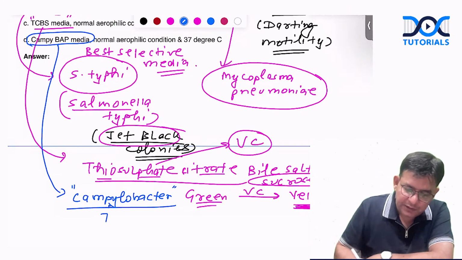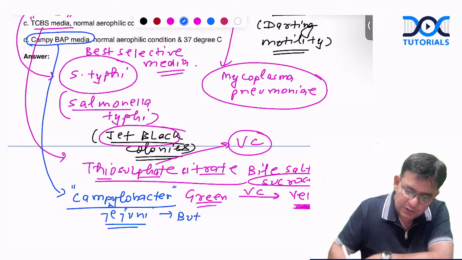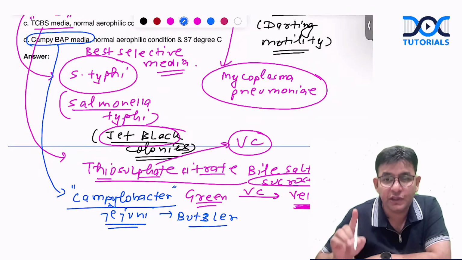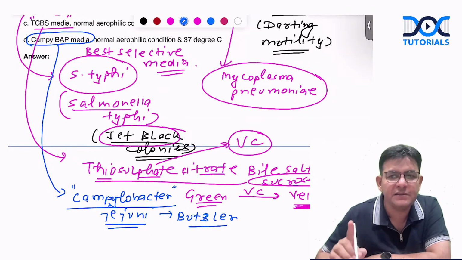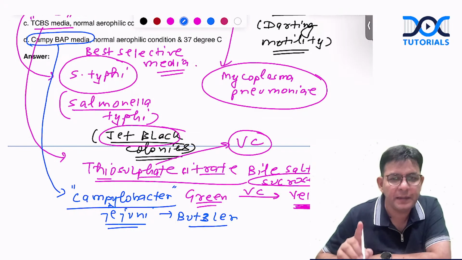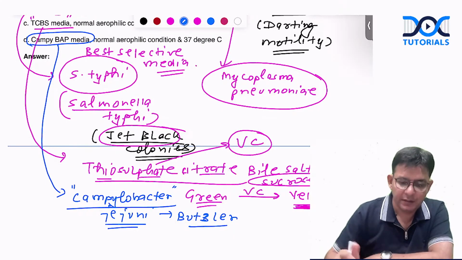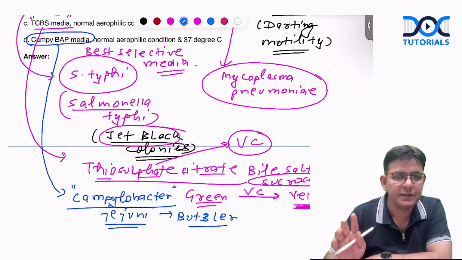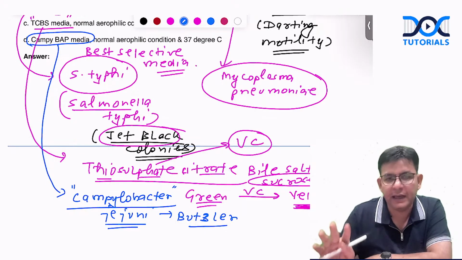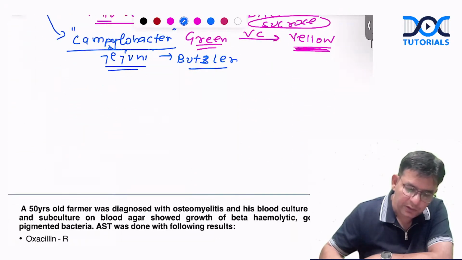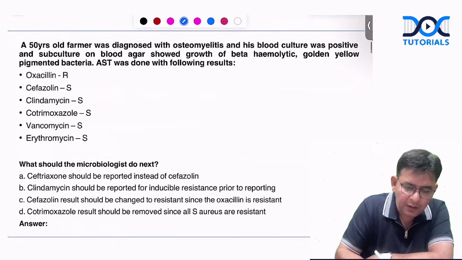So the Campylobacter jejuni media is for Campylobacter. Along with that you have Butzler, Skirrow, Campylobacter media. These are all charcoal-based medias, and this question came in the exam. Charcoal-based medias are used for both Campylobacter jejuni and Helicobacter pylori. So all these are very important things. You should know about them. Do revise once.